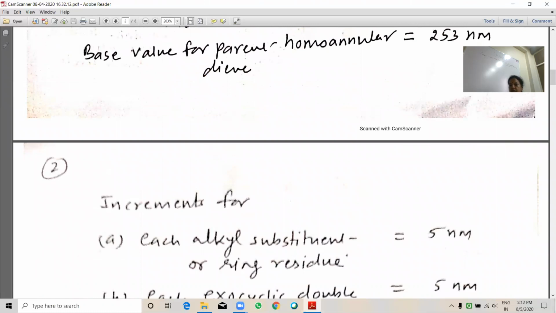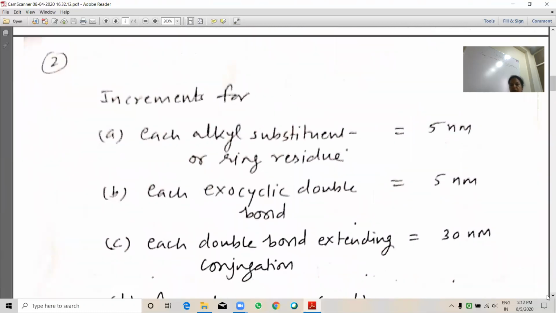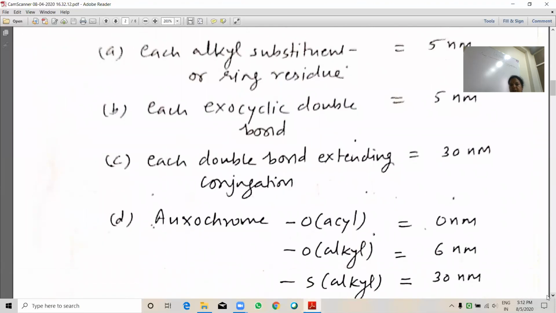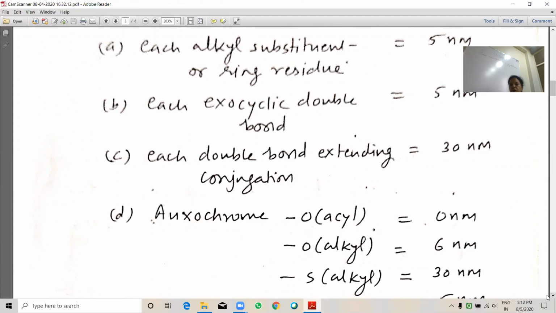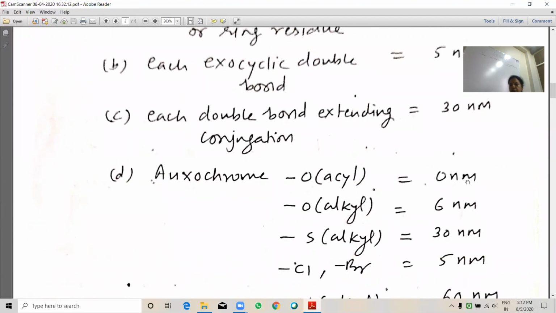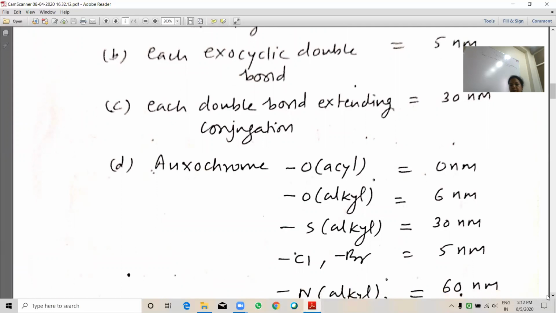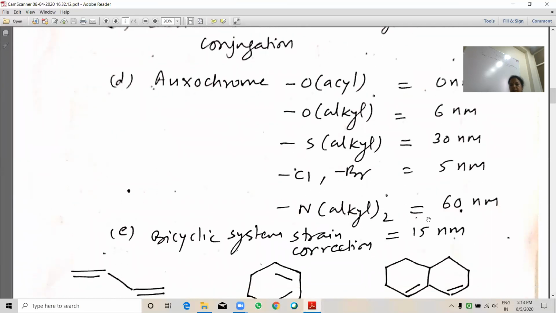Increments for each alkyl group 5 nanometer, exocyclic double bond 5 nanometer, each double bond extending conjugation 30 nanometer, auxochromes: O-acyl 0, O-alkyl 6 nanometer, S-alkyl 30 nanometer, halide chloride bromide 5 nanometer, N-dialkyl 60 nanometer. If there is a bicyclic system, then we have to add a strain correction of 15 nanometer.